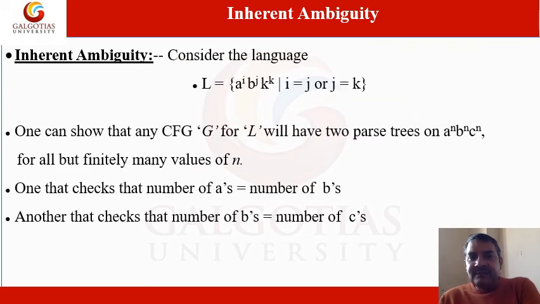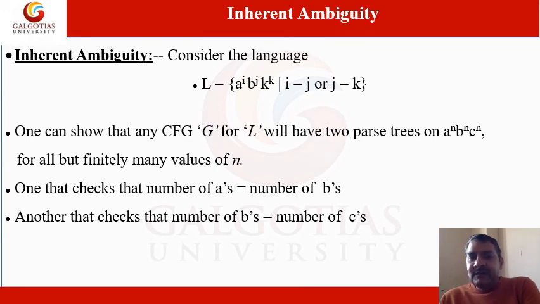And this is an example of inherent ambiguity. You can see this one. Consider the language L equal to a^i b^j c^k, where the condition is such that i is equal to j or j is equal to k. You can say that the occurrences of i and j are equal, or the occurrences of j and k are equal. One can show that any CFG G for language L will have two parse trees on a^n b^n c^n for all but finitely many values of n.